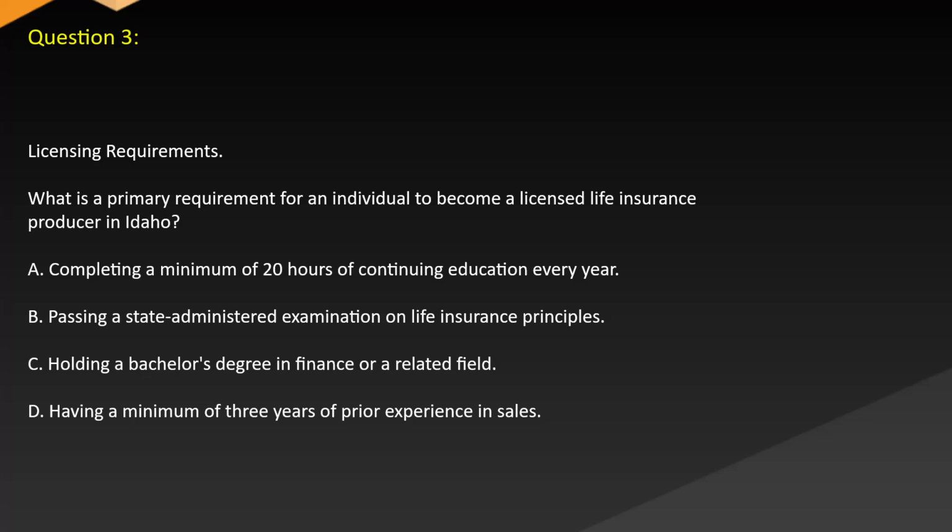Question 3. Licensing requirements. What is a primary requirement for an individual to become a licensed life insurance producer in Idaho? A. Completing a minimum of 20 hours of continuing education every year. B. Passing a state-administered examination on life insurance principles. C. Holding a bachelor's degree in finance or a related field. D. Having a minimum of 3 years of prior experience in sales.